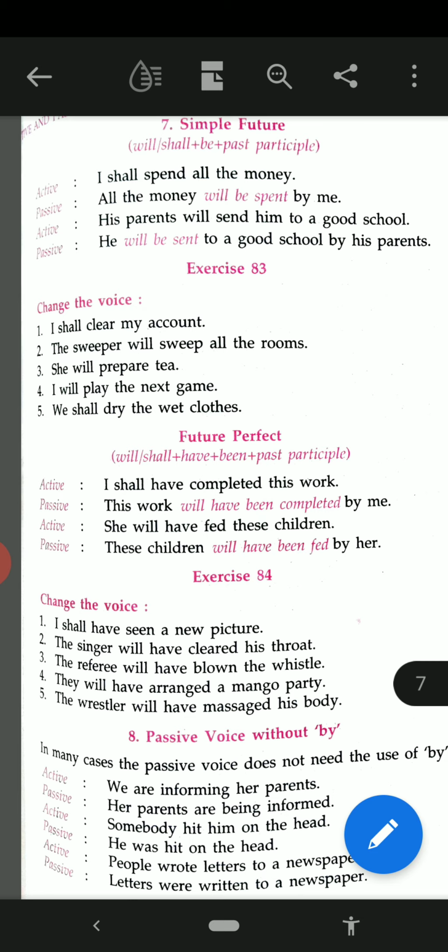So it's exercise 84 and we have discussed the past and future tenses both. I hope you are able to solve the exercises on the basis of the tenses now, whether it is simple present, present continuous, perfect, similarly past and future. If the questions are based on these tenses, you are able to solve them. So it's over for today. You should try the exercise given in your book, solve the examples also, and write them in your English notebook.